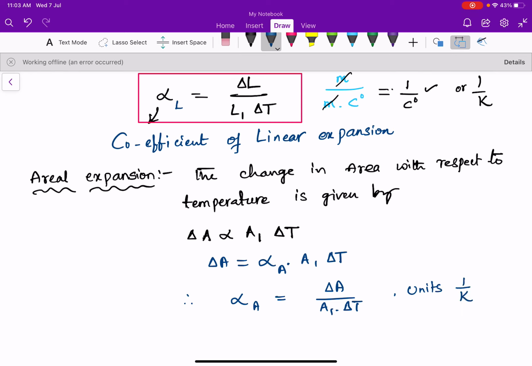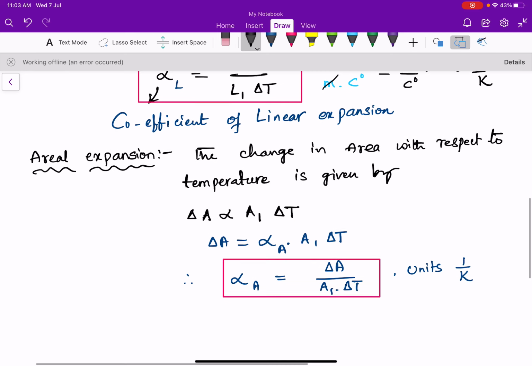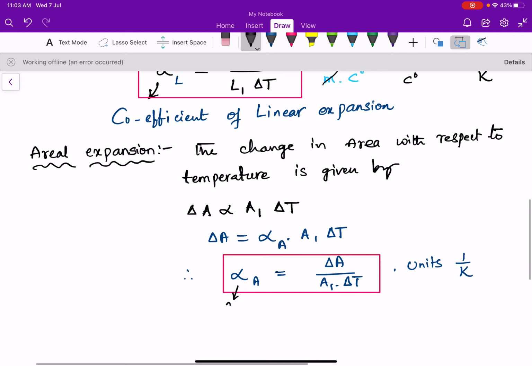Here alpha A is the coefficient of areal expansion.